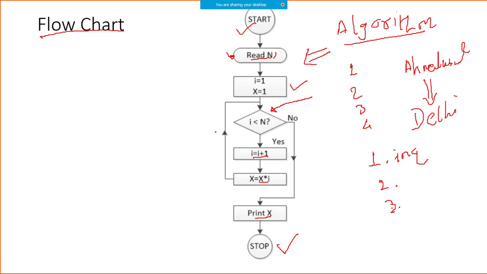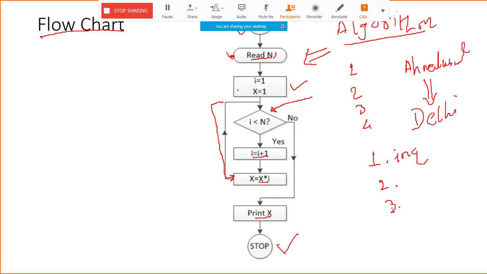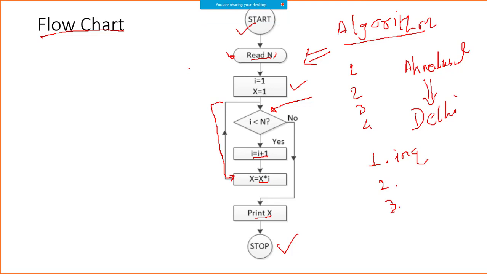So here you are going back. So this actually gets repeated. This portion of the program gets repeated, right? Until this condition is yes. जब ये no होगा, when it becomes no, then you will come out, right? This is what you mean by the flow chart. I hope you are able to understand this flow chart.